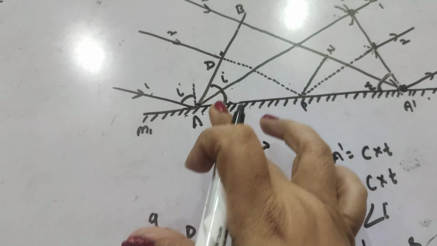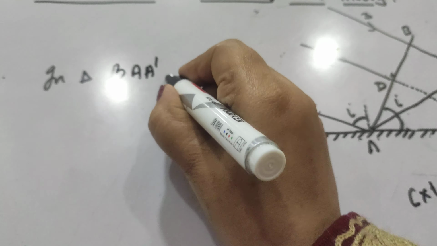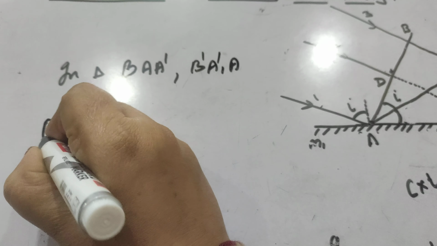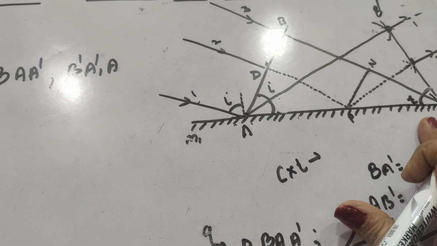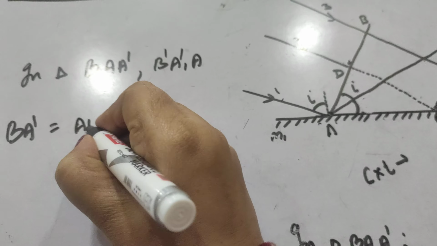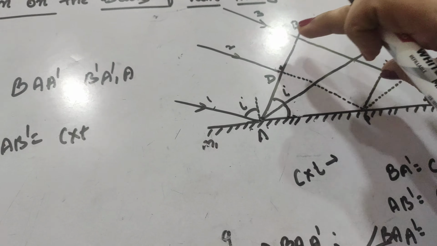How are they congruent? You can see that in triangles BA dash and B dash A, BA dash is equal to ct and AB dash is also equal to ct. So we write BA dash is equal to AB dash is equal to c into t, meaning these two arms are equal.